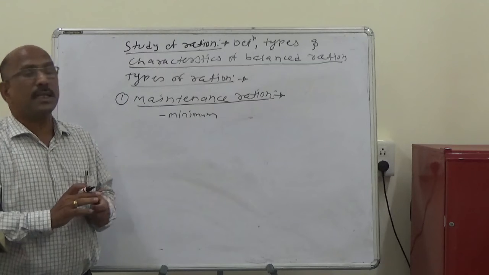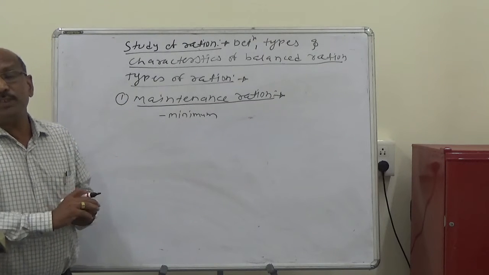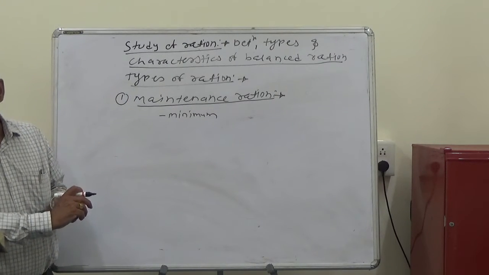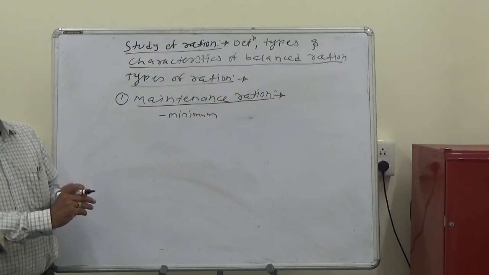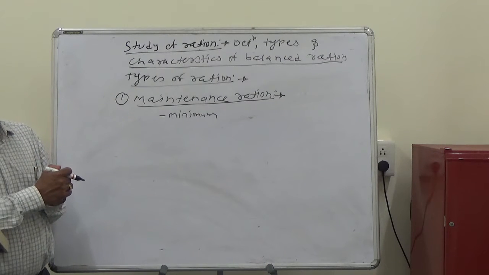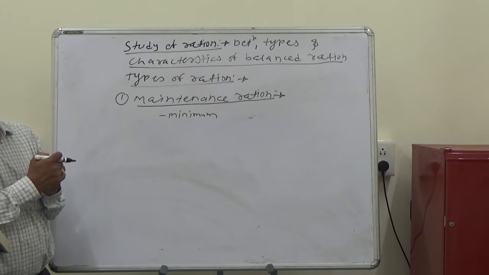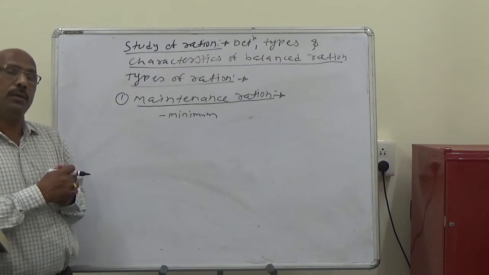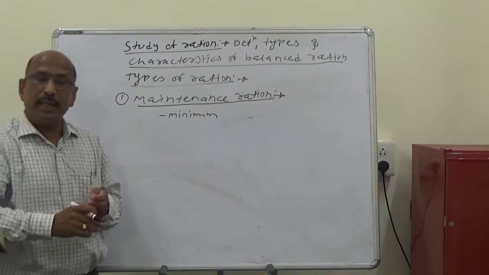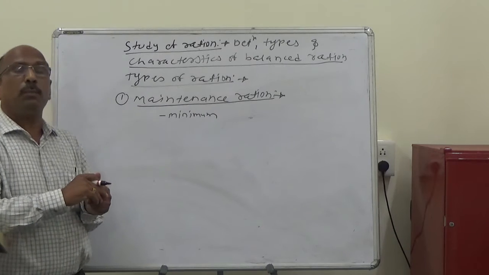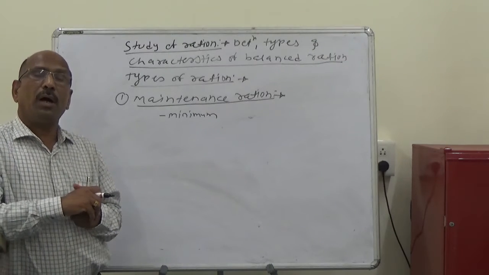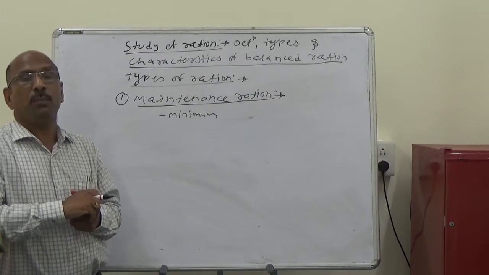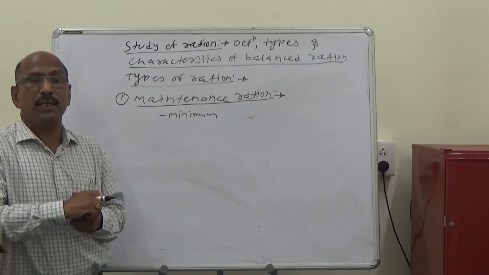The maintenance ration provides the minimum amount of feed required to maintain the essential body processes at their optimum rate without gain or loss in body weight or change in body condition. That is called the maintenance ration.